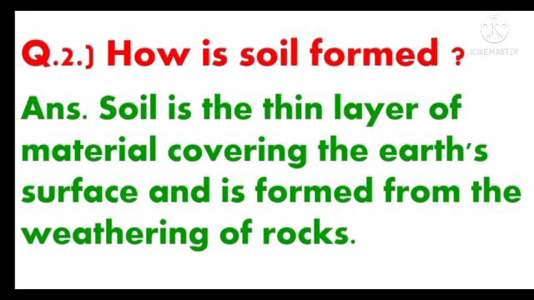So students, when rocks break down or get dissolved on earth's surface, it gives rise to soil. So soil is the thin layer of material covering the earth's surface and is formed from weathering of rocks.